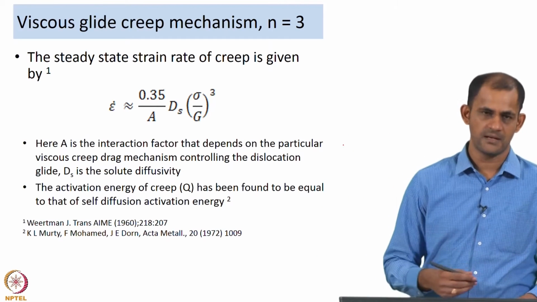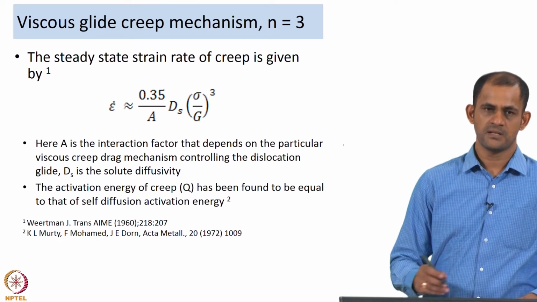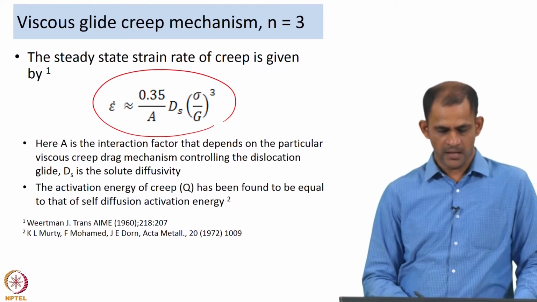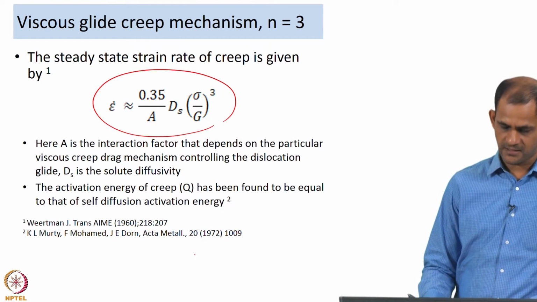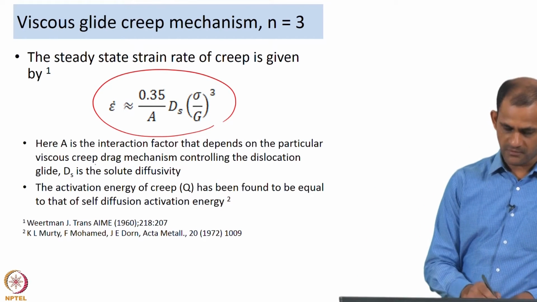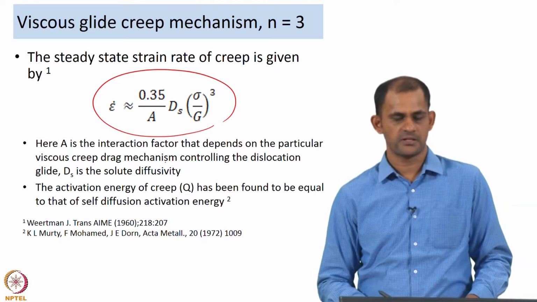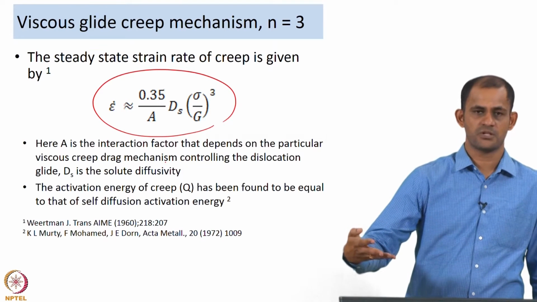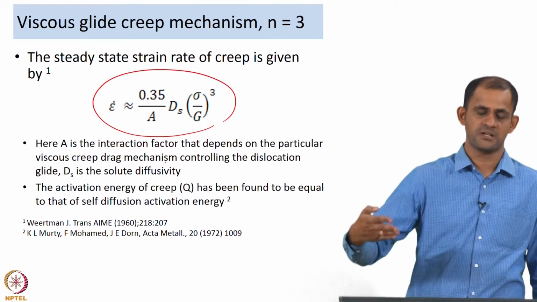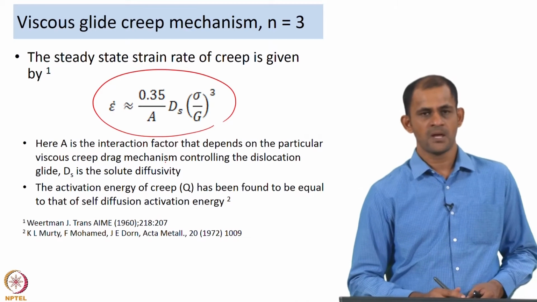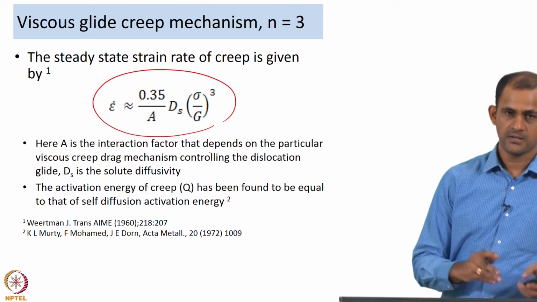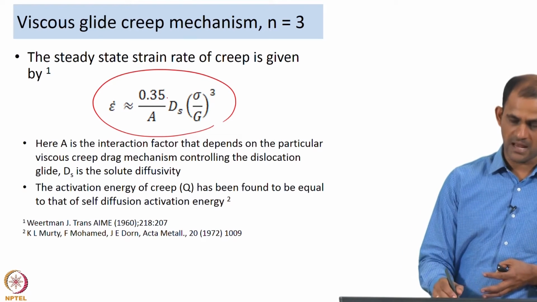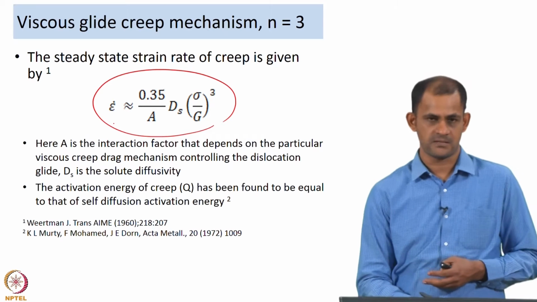So, if you have a material experiencing viscous glide creep mechanism, the steady state strain rate of creep is given by this equation, and here A is the interaction factor that depends on the particular viscous creep drag mechanism controlling the dislocation glide. So, we spoke about 4 mechanisms by which dislocation motion could be dragged or dislocation glide could be impeded, and so A is the factor.